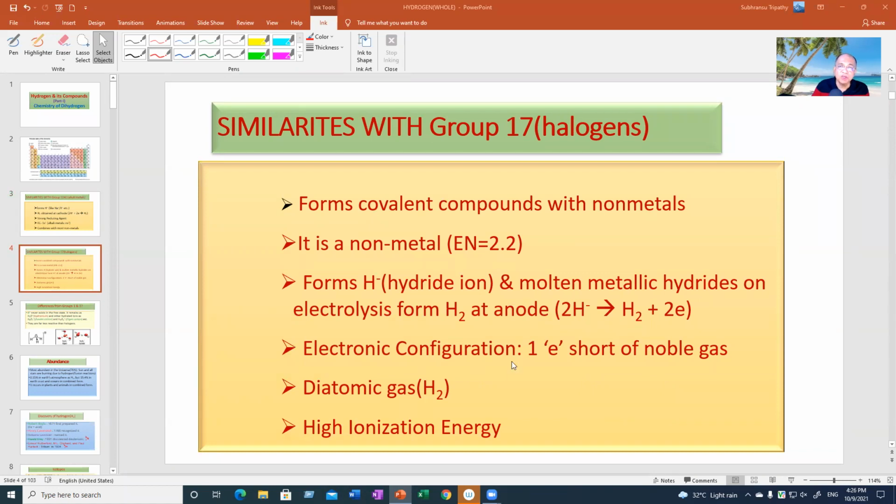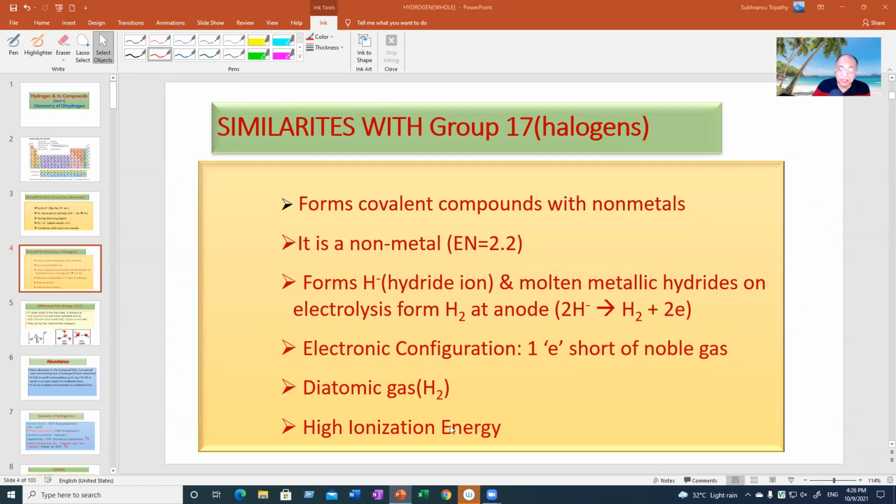And the electronic configuration is one short of the next noble gas. Hydrogen is just before helium. It is one short of helium configuration. So also other halogens, which are one electron short from their corresponding noble gases next to them.